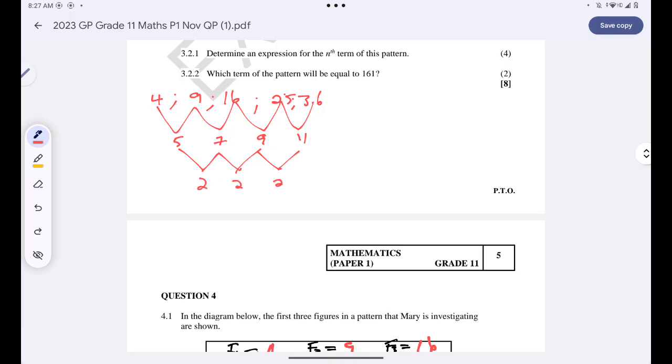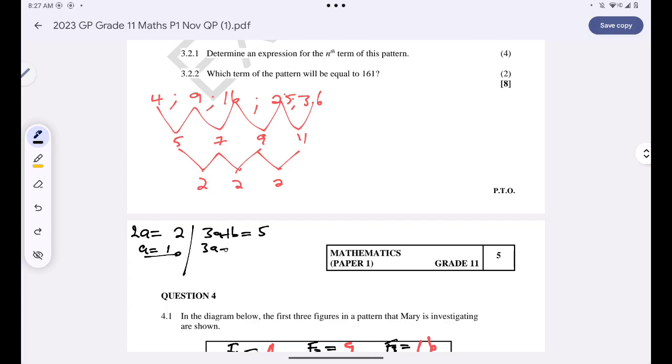Remember that for me to find the nth term, I need to find the values of a, b, and c, right? Always, 2a is equal to the common difference. So a is equal to 1. All right, together: 3a plus b is equal to the first term of the first difference.